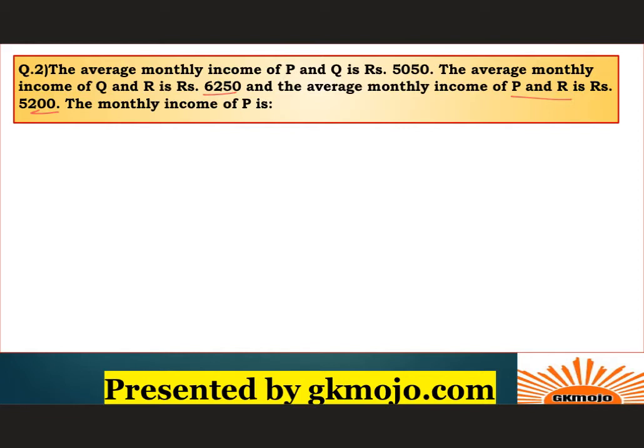Let us see how we can do that. First let us assume that P, Q and R represent the respective monthly incomes of the persons P, Q and R. For simplicity I have done that.